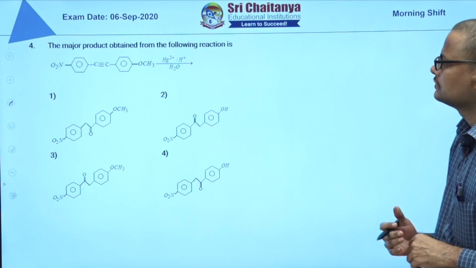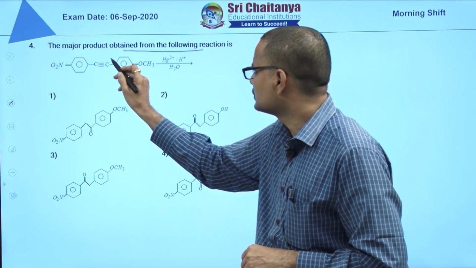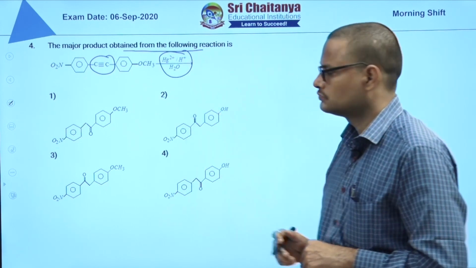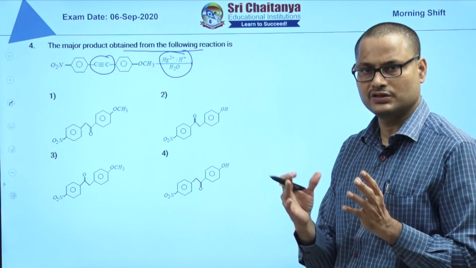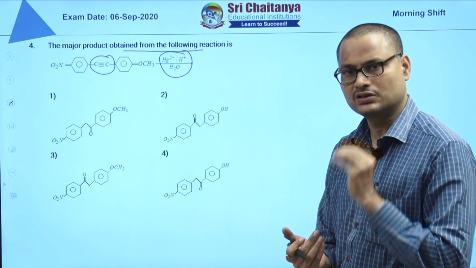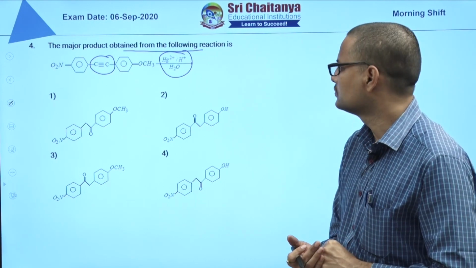Next, the fourth question. The major product obtained from the following. This is an alkyne. This is Hg plus 2, an oxymercuration-demercuration kind of reaction, an indirect addition of water. It involves Markovnikov addition.